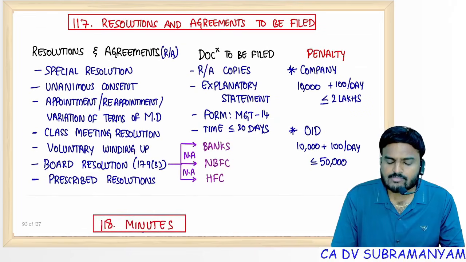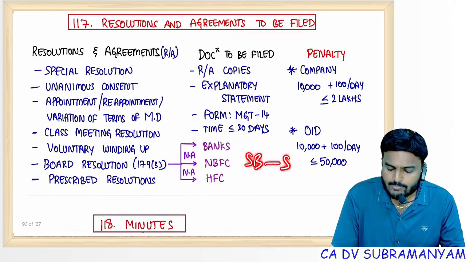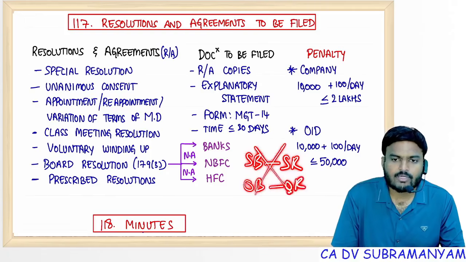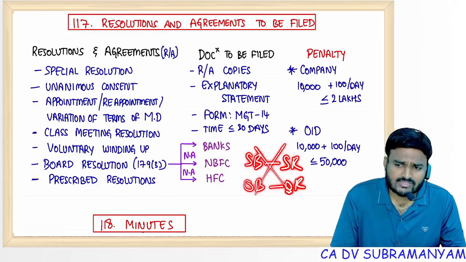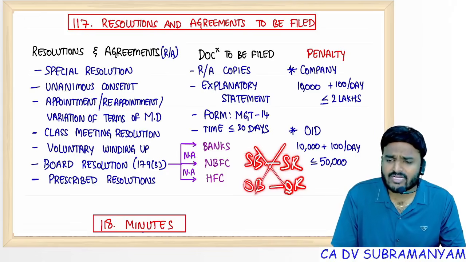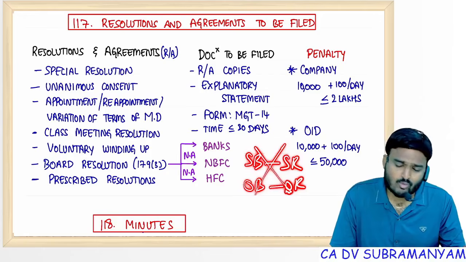See, there is a misconception. For all special business items, special resolution; ordinary business items, ordinary resolution. False. Suppose you take bonus issue, special business, OR is enough. Differential rights, special business, OR is enough. Rectification of name, special business, OR is enough.